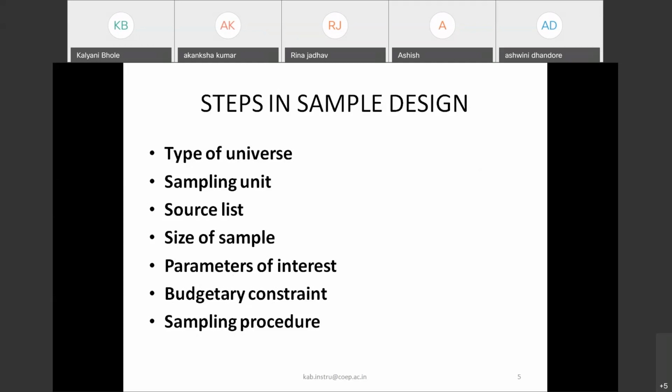And once you know the cost of each sample size and all, then you can go for the budgetary calculations and define the budgetary constraints. And this is how you define your sampling procedures. These are the steps.